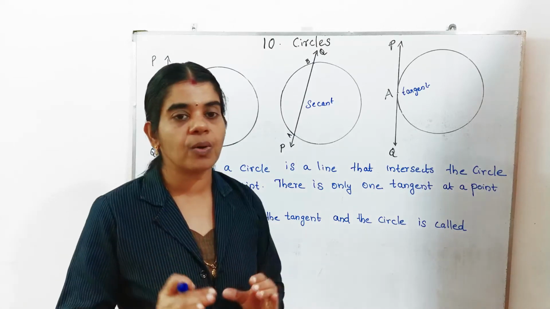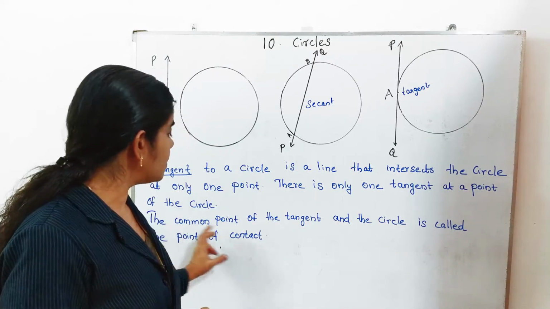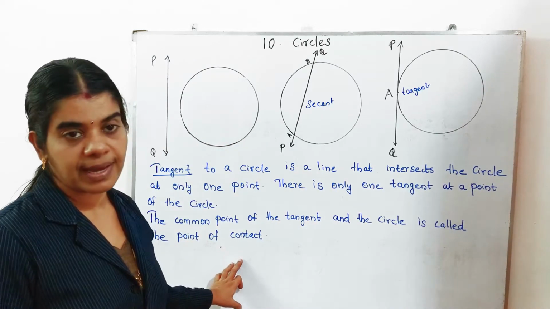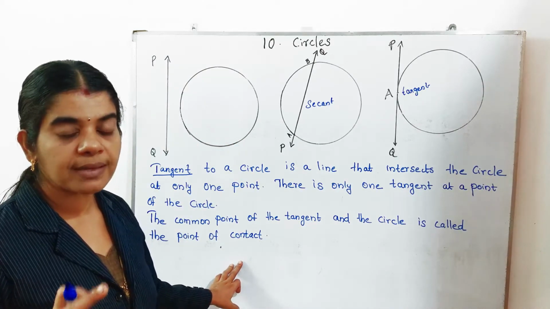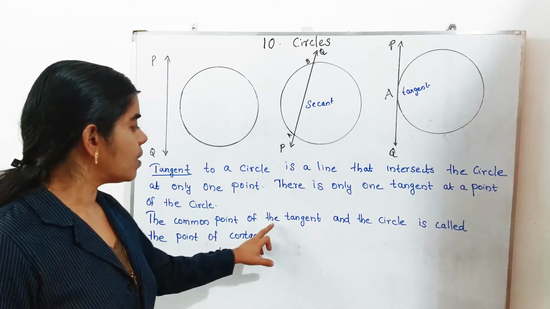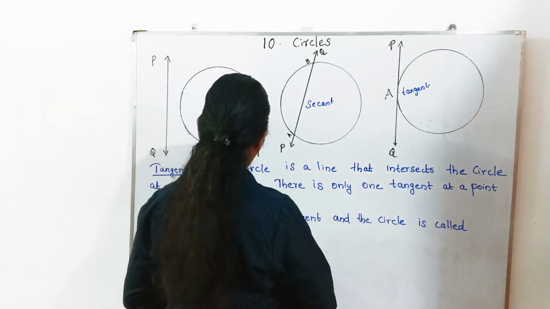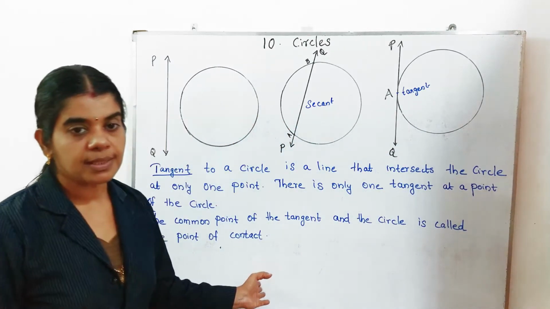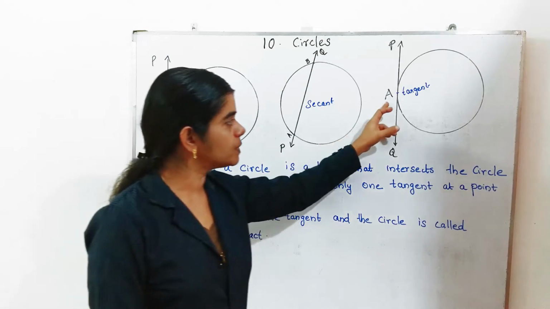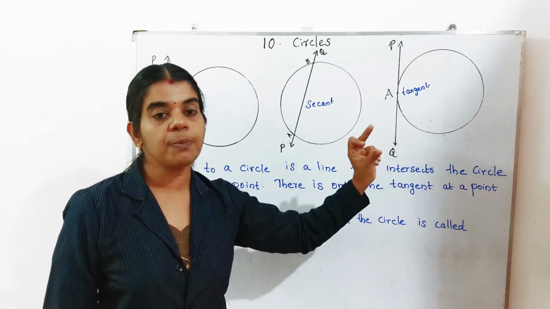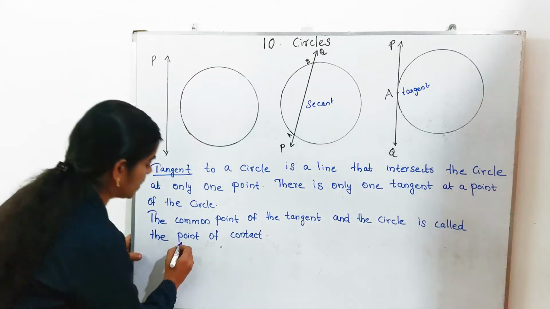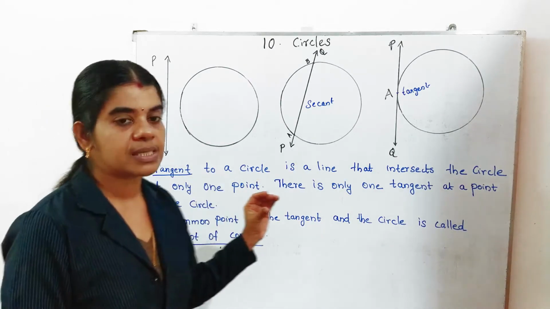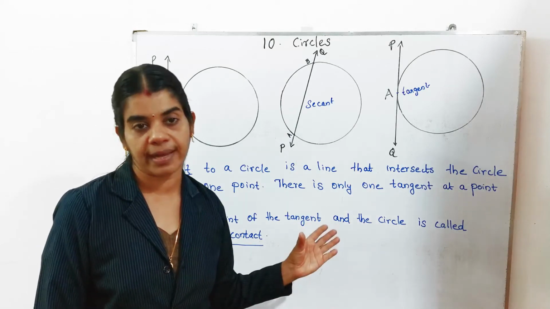Next one is the common point. What does it mean by the common point? The common point of a tangent and the circle is called the point of contact. Here what is the point of contact? A is the point of contact. That A is common for both the tangent and the circle. That point is known as the point of contact. This you also want to note down.